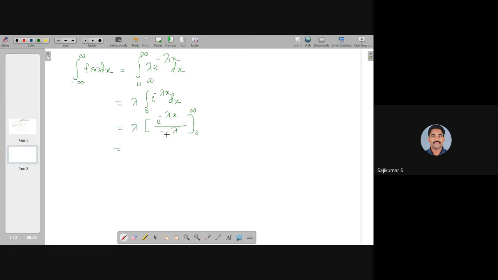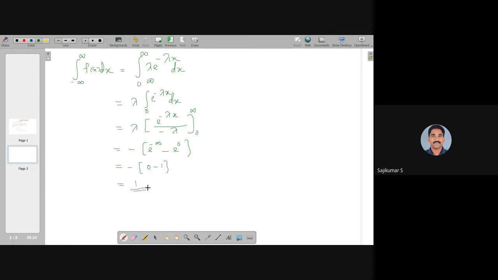We can cancel this λ with the minus λ, so there will be a negative sign, and in the upper limit substitution we have e^(-∞), which goes to 0, and e^0 is 1.